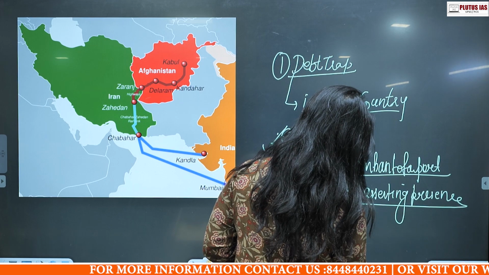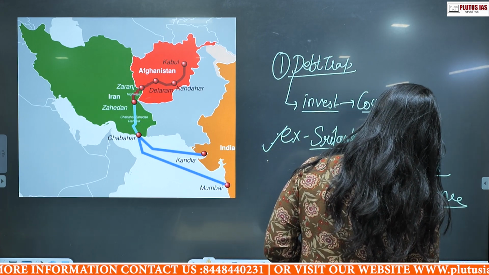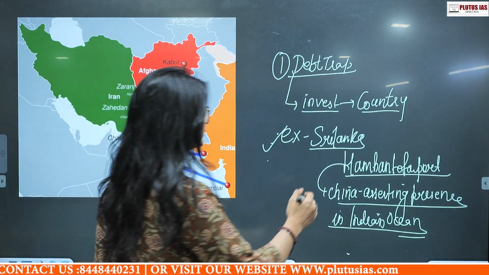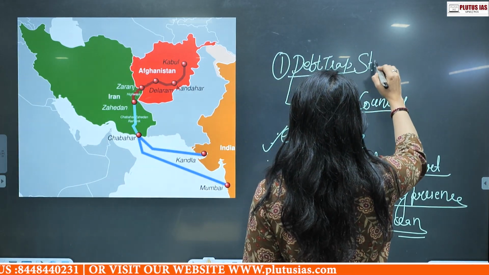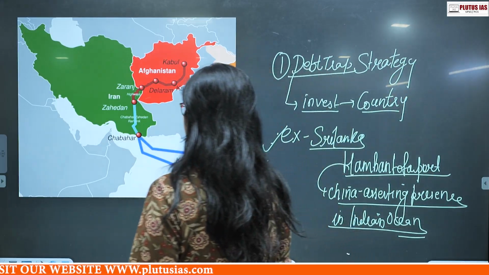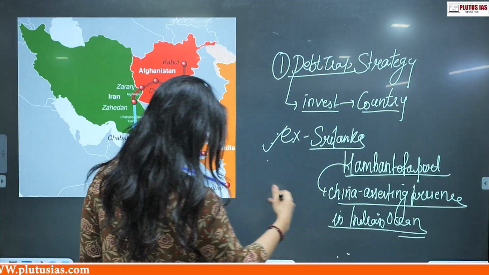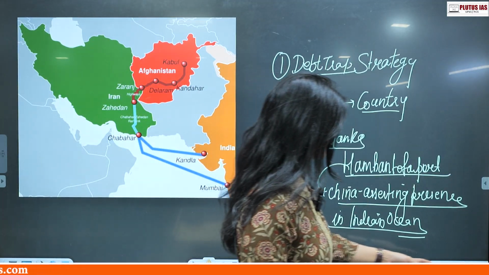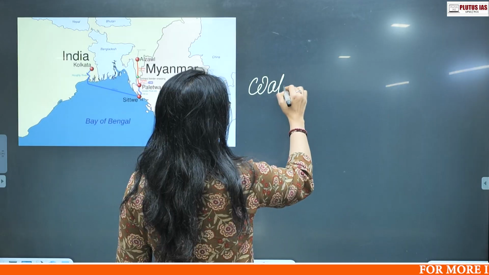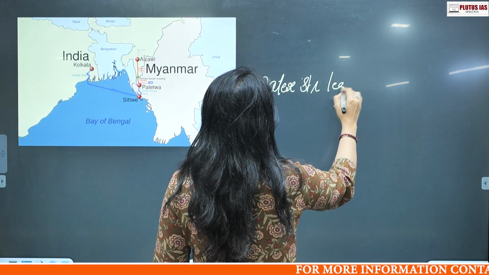Their presence in the Indian Ocean. Now, the next very important one is what is known as the debt trap strategy. Next, the strategy China is following is the water strategy. So what is this water strategy that is being talked about? This water strategy is that they are trying to make dams.